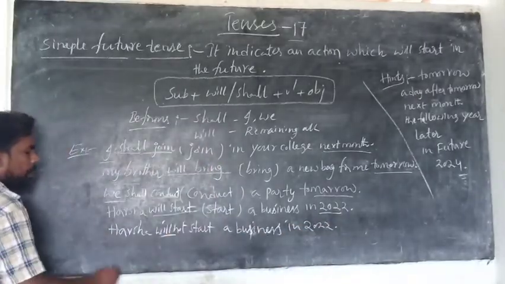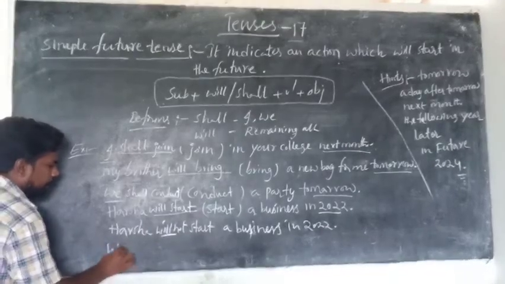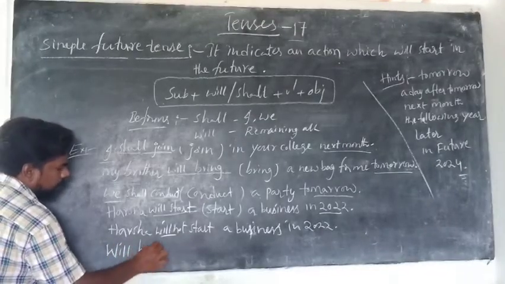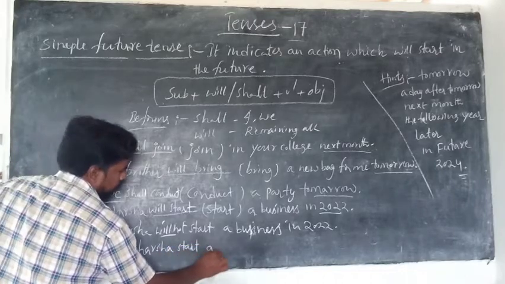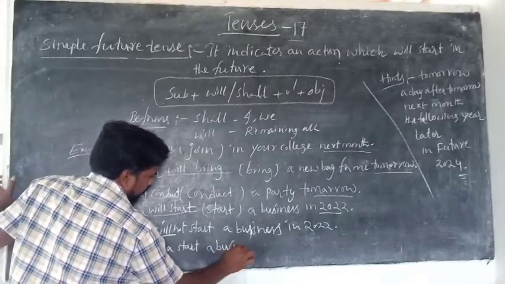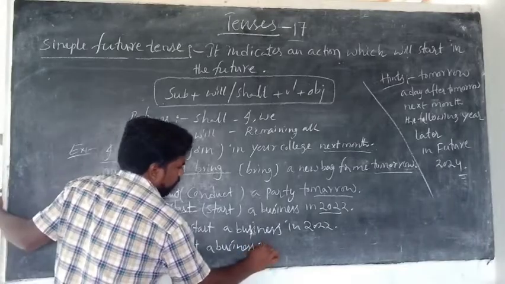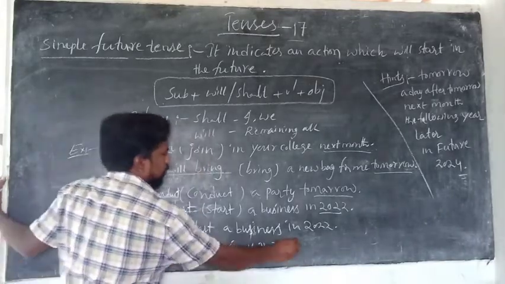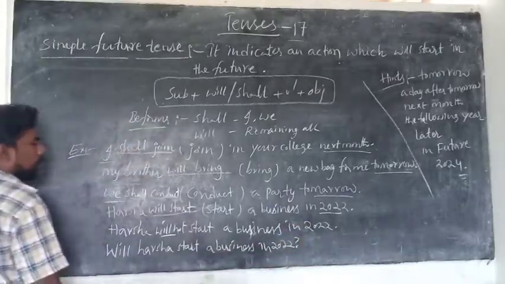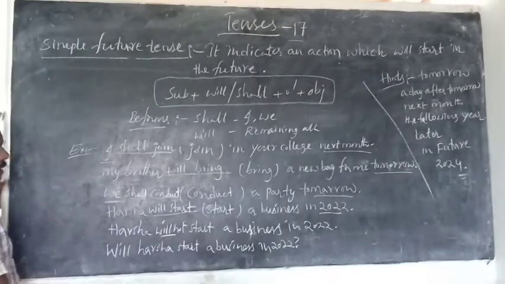How can you make interrogative? Just place the be form before the subject. Will Harsha start a business in 2022? This is interrogative. Or won't Harsha start a business in 2022?